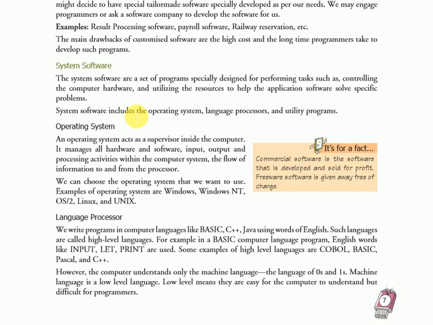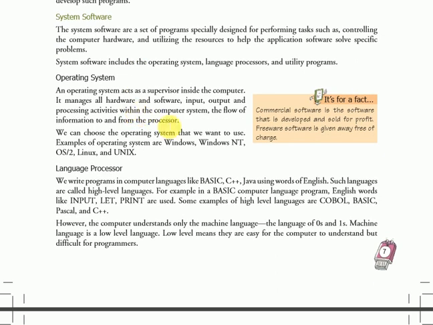Next one is operating system. An operating system acts as a supervisor inside the computer. It manages all hardware and software input, output and processing activities within the computer system, and the flow of information to and from the processor. We can choose the operating system that we want to use. Examples of operating systems are Windows, Windows NT, OS/2, Linux and Unix.